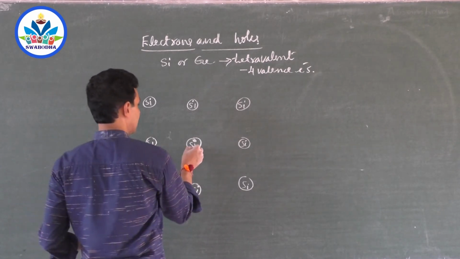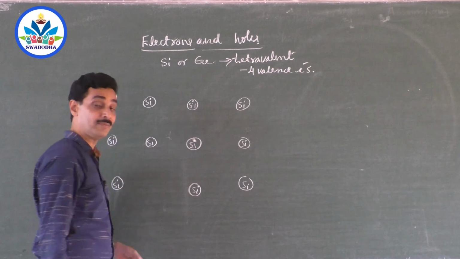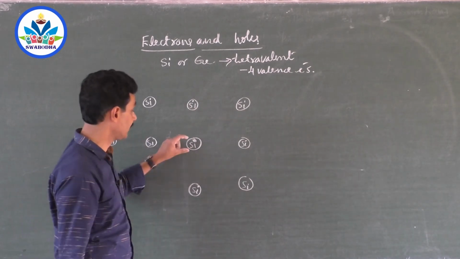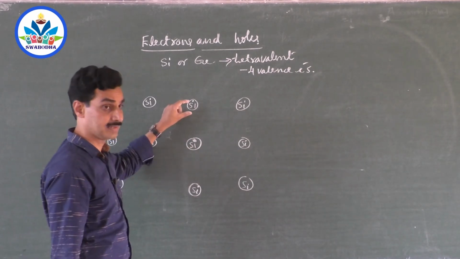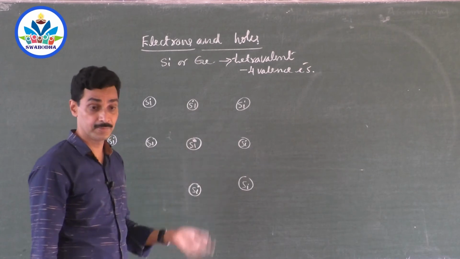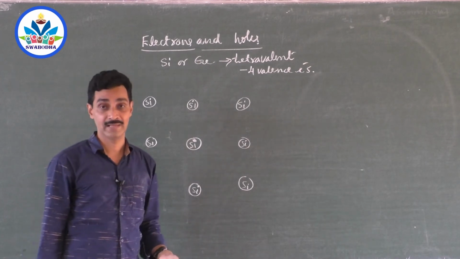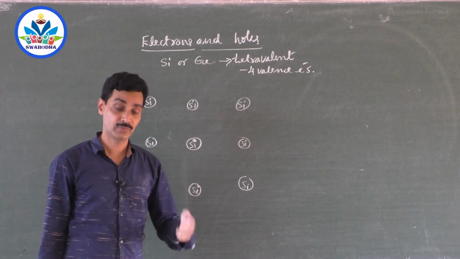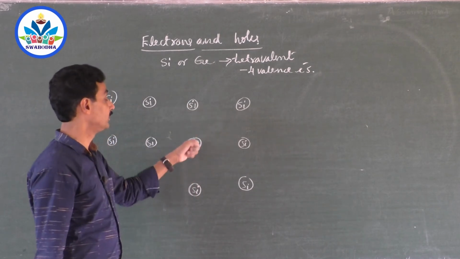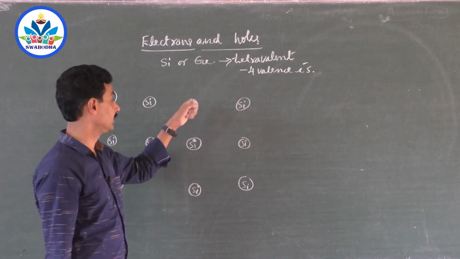So this silicon atom says to this one, can we have a friendship? Let us call this A, and this B. A asks B, can we have a friendship? B says yes, we can have a friendship, but one condition. You have to give me one electron and this has to give me one electron.